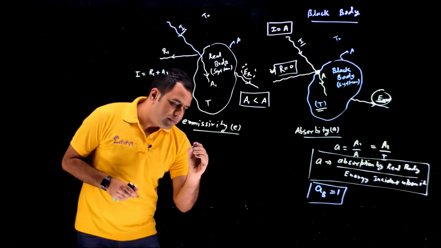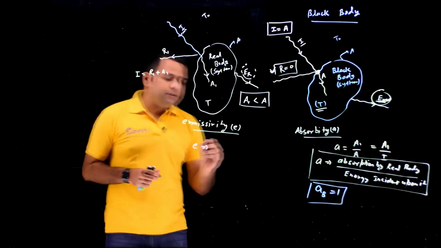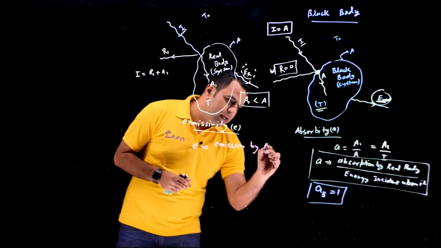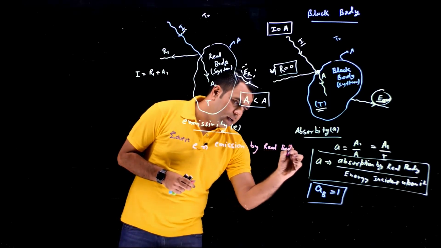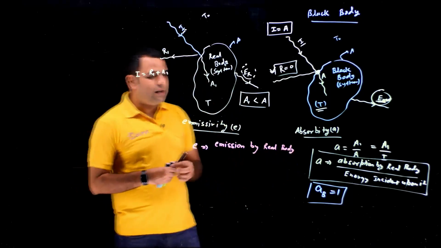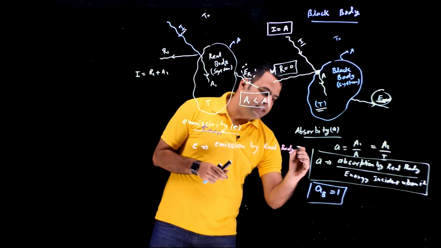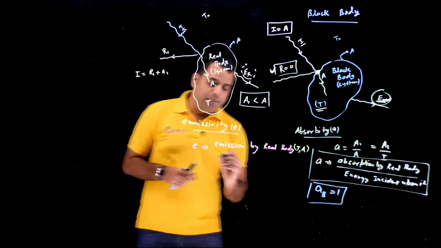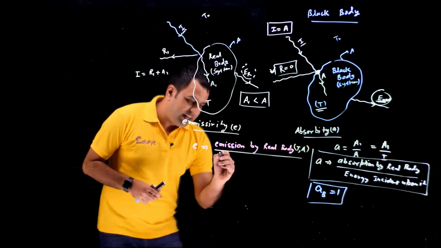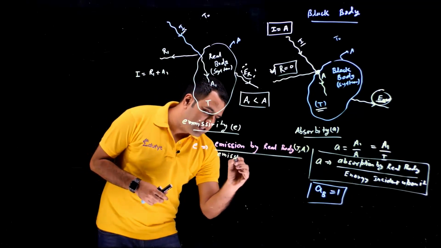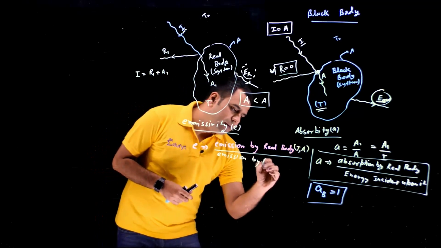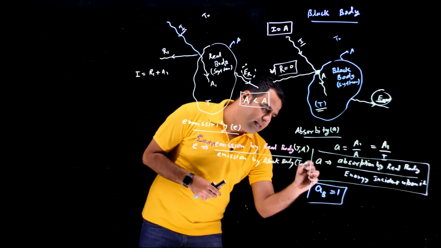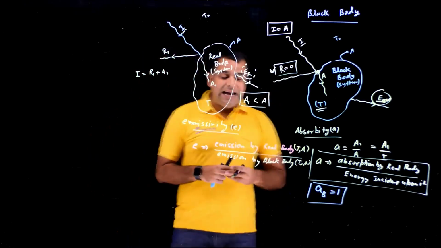This emissivity is defined as emission by the real body, when the temperature of the real body is T and the cross-section area is A. We can only compare when the temperature and the cross-section area are the same. Divided by emission by the black body for the same temperature and same cross-section area. This value is defined as emissivity.